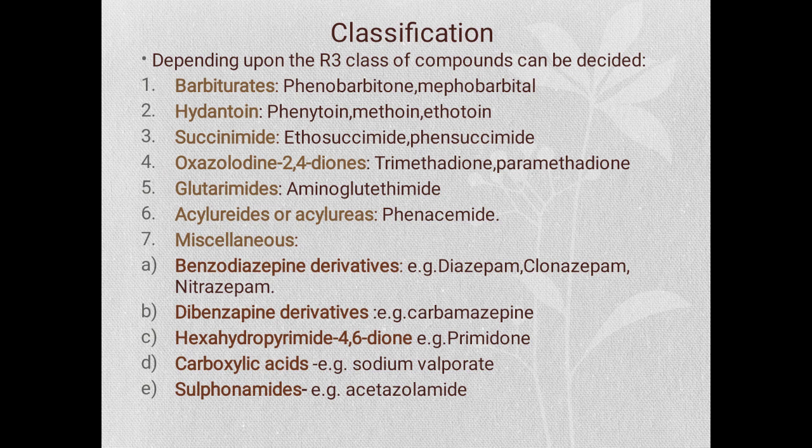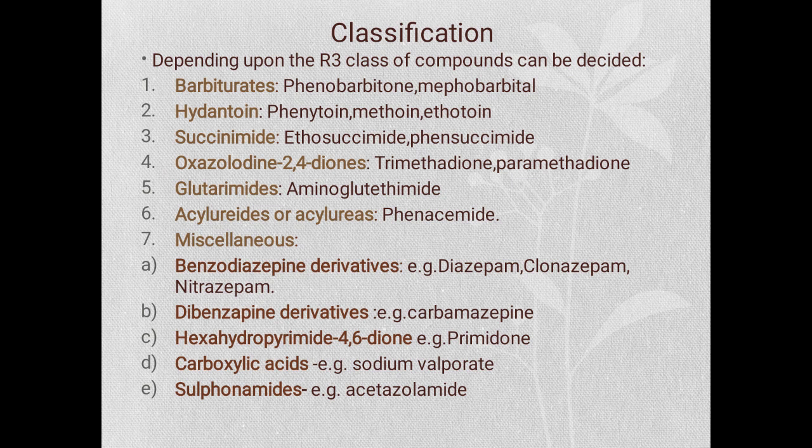Now next we are going to study the classification of anticonvulsant agents. It is classified into 7 classes: barbiturates, hydantoin, succinimide, oxazolidine 2,4-dione, then glutarimide, acylureas and miscellaneous. The miscellaneous class is further subdivided into different types.